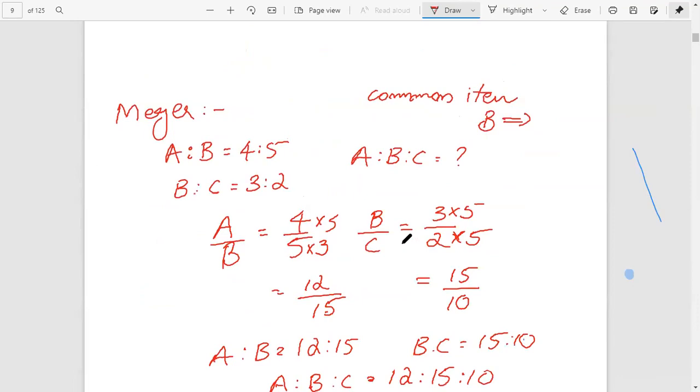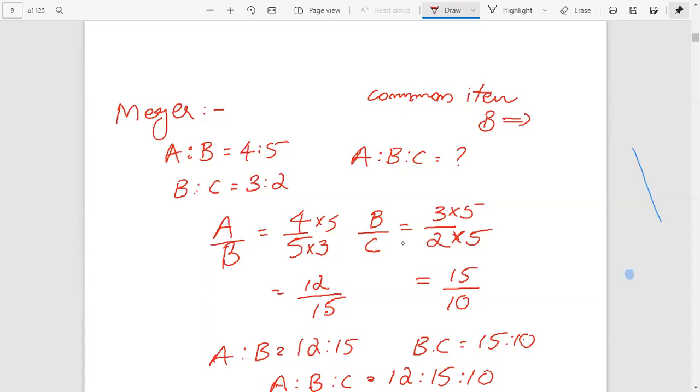Yes, sir. Okay. Here we have the merger type problem. We are given A is to B equals 4 is to 5 and B is to C equals 3 is to 2. We have to find A is to B is to C. Here A is to B equals 4 is to 5. Then we can instantly write A by B equals 4 by 5, that is the ratio in fractional form. Next, B is to C equals 3 is to 2, that is B by C equals 3 by 2.